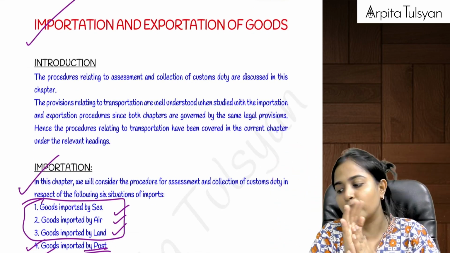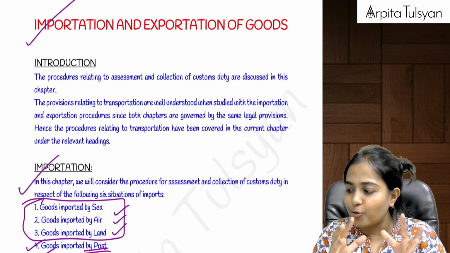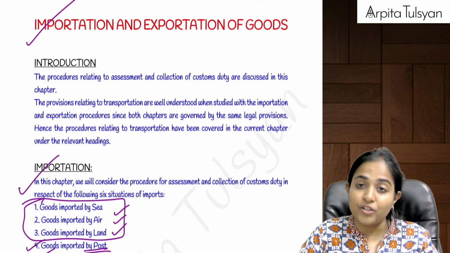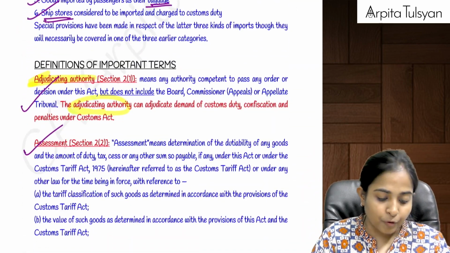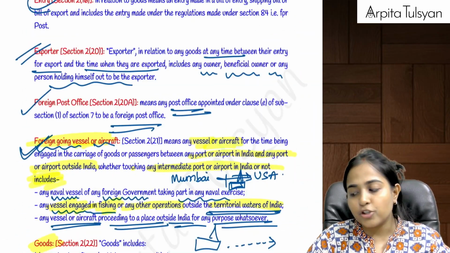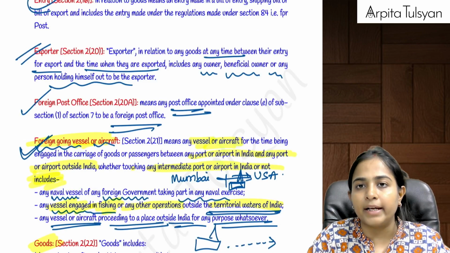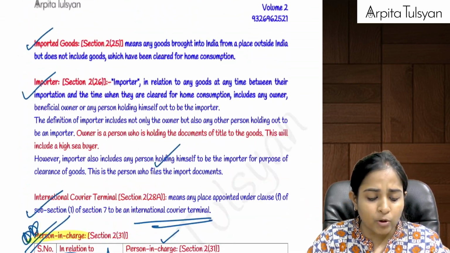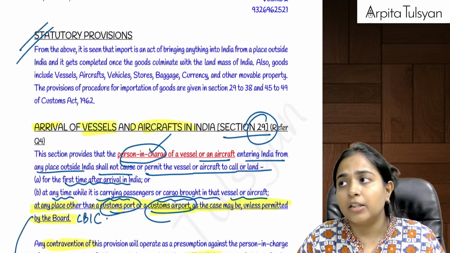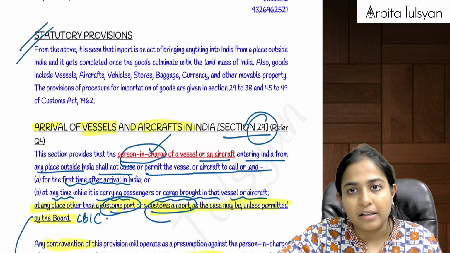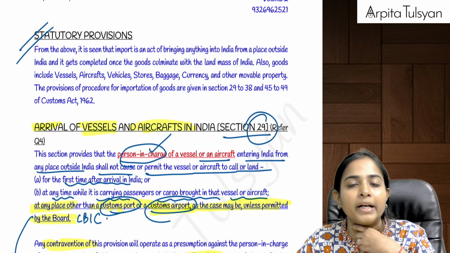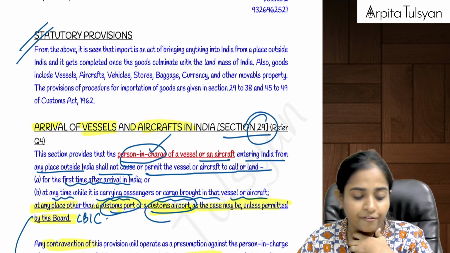Major part of the chapter is going to talk about importation, which is going to be a theoretical part. Let's revise the most important things in the chapter, which are very relevant from your exam point of view. Importation of goods means bringing the goods into India. The goods can come into India by way of sea, that is waterways, vessel, or by way of aircraft, or by way of land route, that is by way of vehicle, etc.